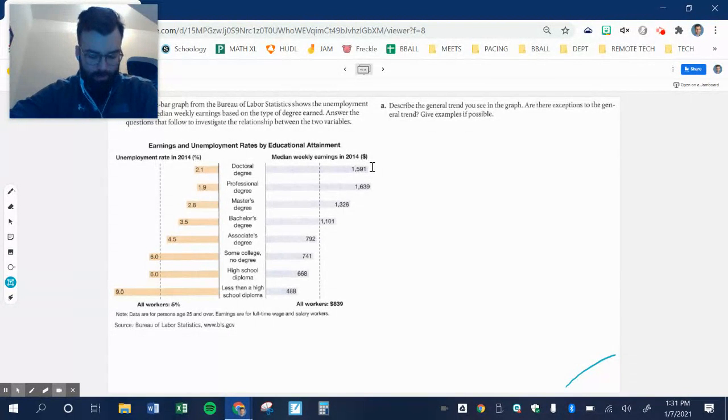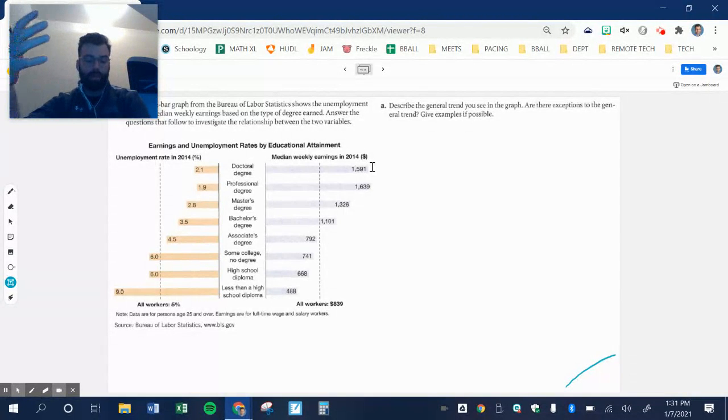There are exceptions. It doesn't account for what you actually studied. It doesn't account for what degree you actually earned. Some fields require a college degree, but they don't earn as much money as other fields that may not. You can make a lot of money in sales and get your college degree and go into sales.